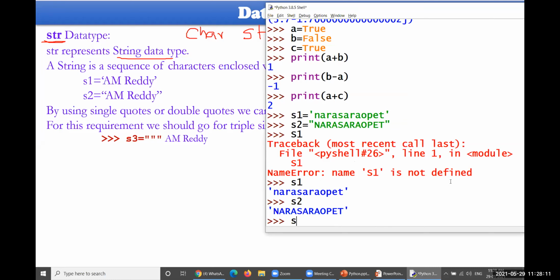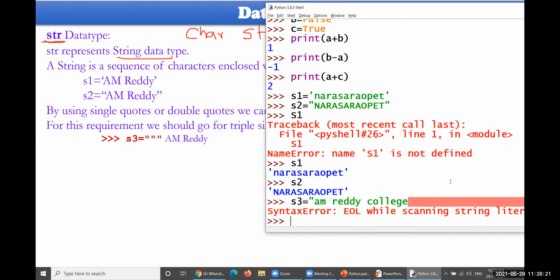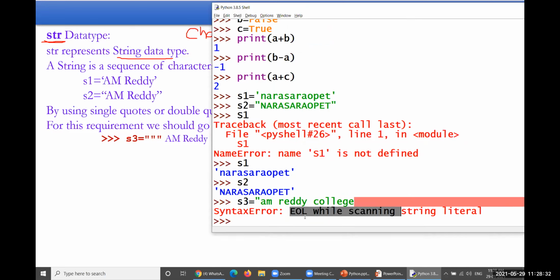Suppose S3 is equal to, within double quotes, AM Reddy College. Enter. If you do enter, obviously it will give you an error saying where is the closing quotation. That is the end of the line will be taken. This error message will be displayed to you. So your intention is after this one, let me take one more line and type College of Engineering and one more line Narsaraopeta. 3 lines. I'd like to type in 3 lines, but it is not accepting.